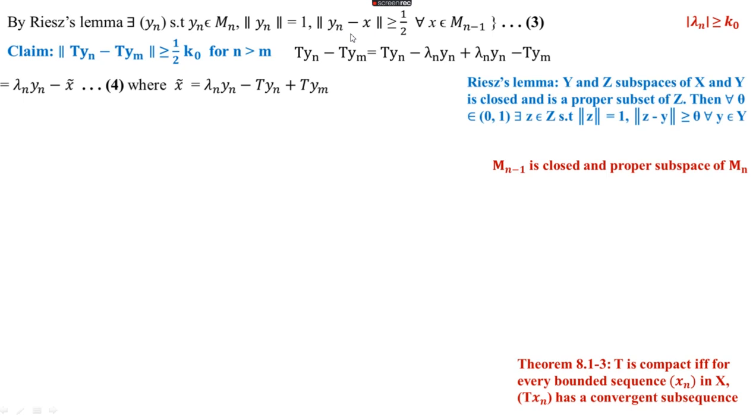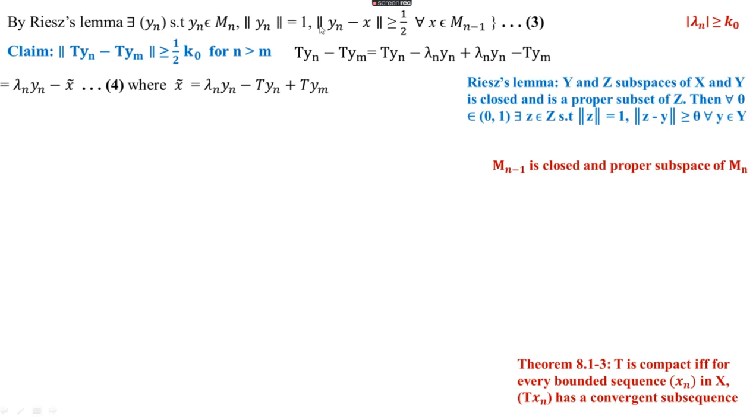And norm of yn minus x is greater than or equal to 1 by 2 for all x belongs to Mn minus 1, because theta is taken as 1 by 2. Together we denote this as equation 3. That is, norm of yn minus x greater than or equal to 1 by 2 for all x belongs to Mn minus 1 is denoted by 3.